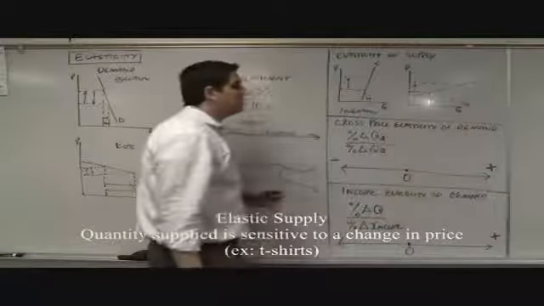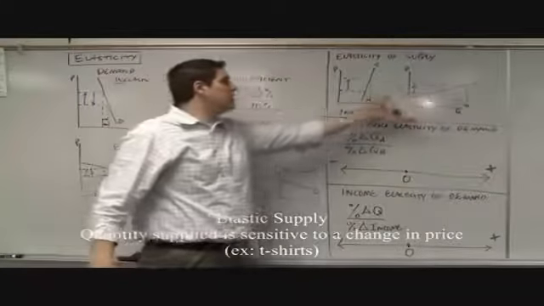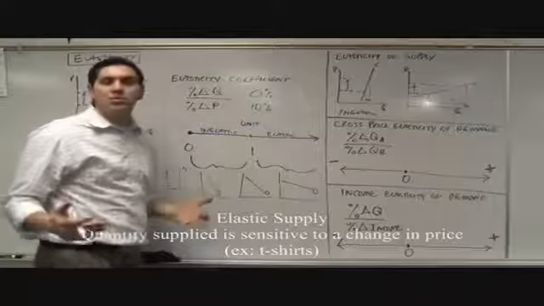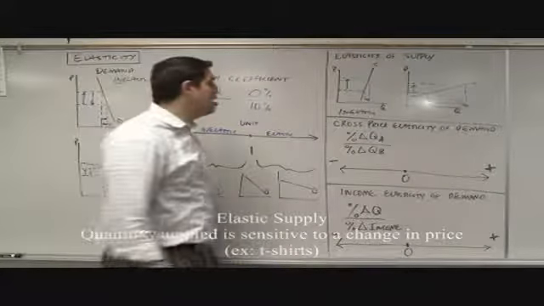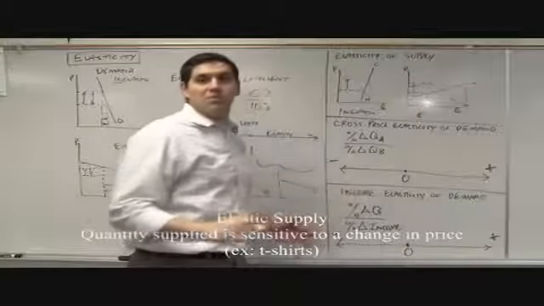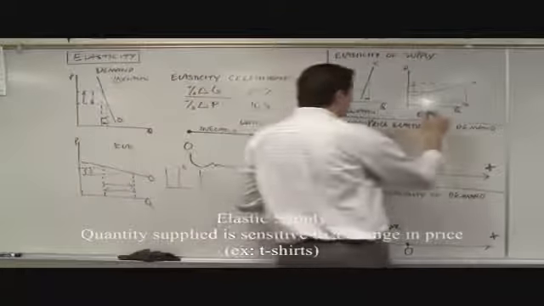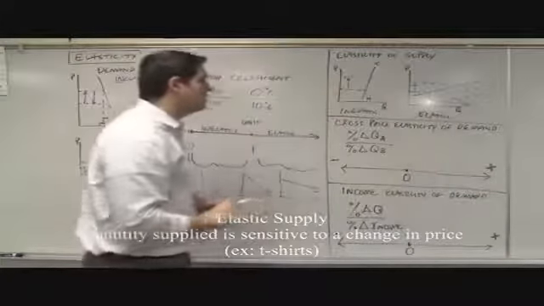Over here, when the price goes up for some things, supply can increase a whole lot more than that increase in price, right? Price goes up, supply is very sensitive, very flat supply curve. This one will be something that's easy to produce, relatively easy to bust out. So like, I don't know, Super Bowl t-shirts, right? The price goes up for Super Bowl t-shirts. The companies go, oh crap, let's make a bunch more Super Bowl t-shirts, and they can turn around and produce those super quickly. The price goes up, supply increases rather rapidly.